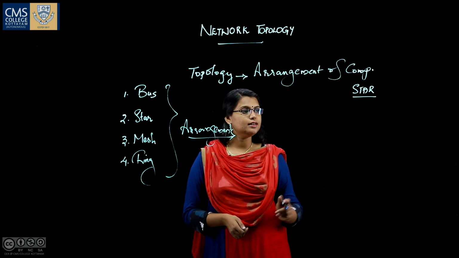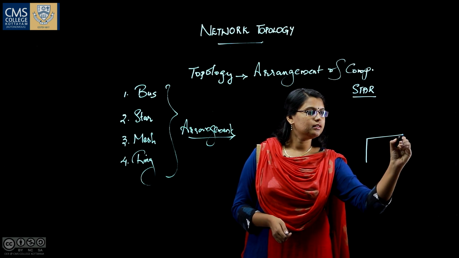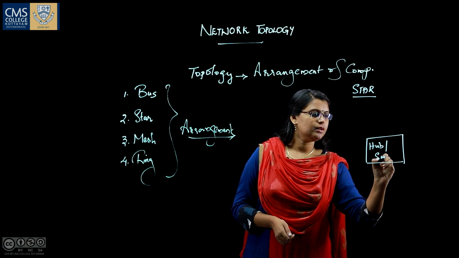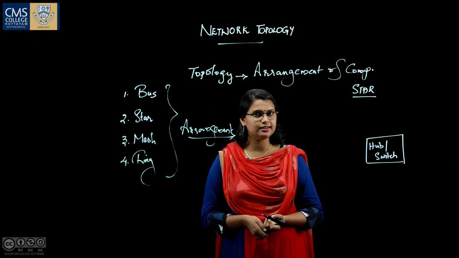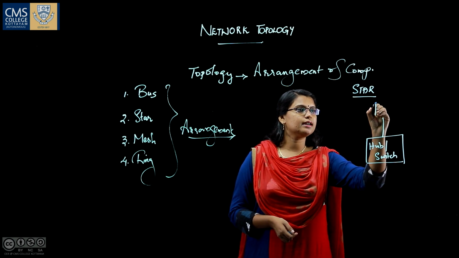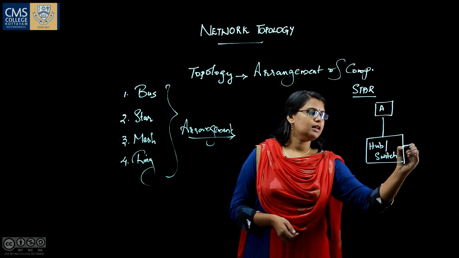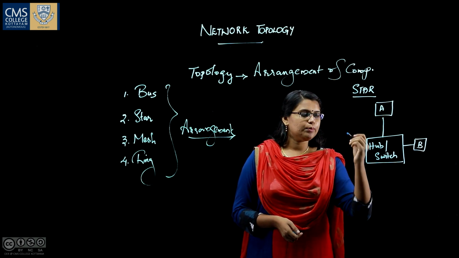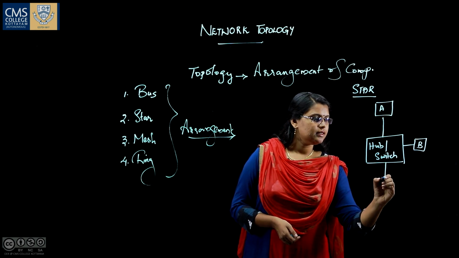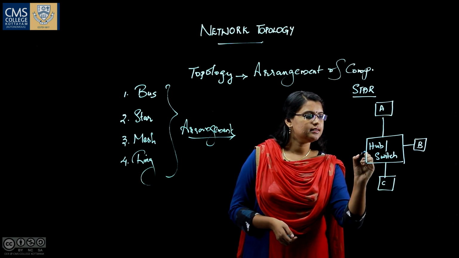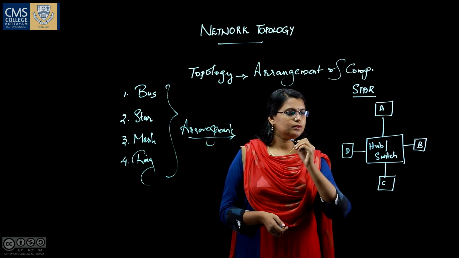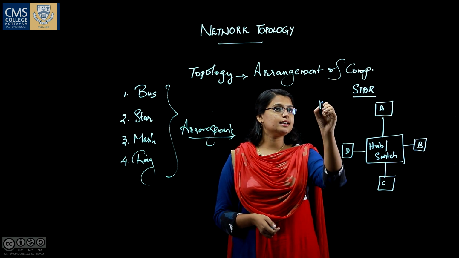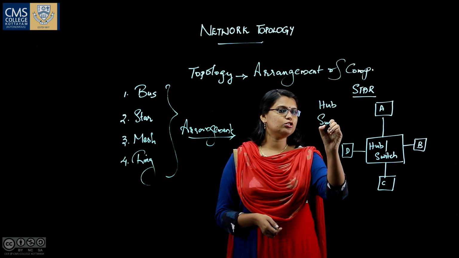In star topology, there is a centralized device known as a hub or switch. We can use either hub or switch as the centralized device, and all other nodes are connected to this centralized device. As in the previous example, there are 4 systems we are connecting in this star topology diagram: system A, system B, system C and system D. So we are connecting 4 devices to the centralized device, which can be either a hub or a switch.